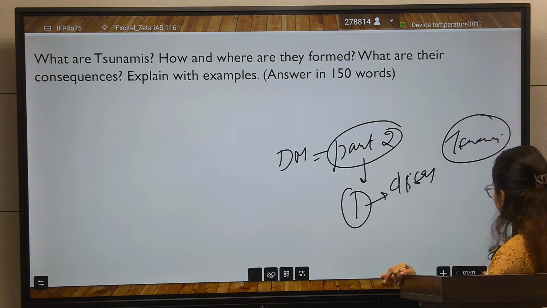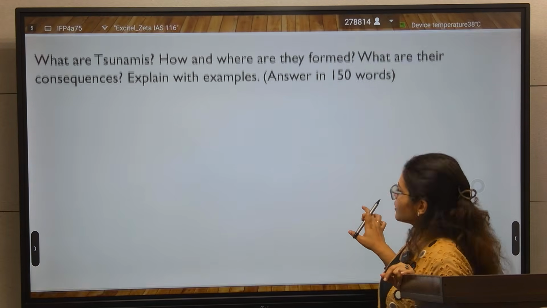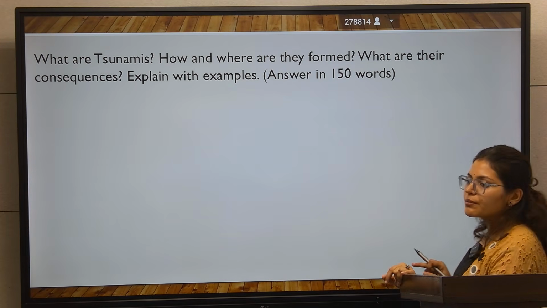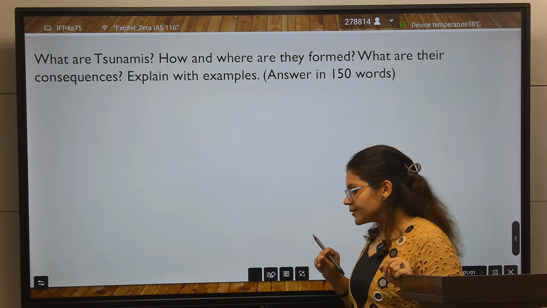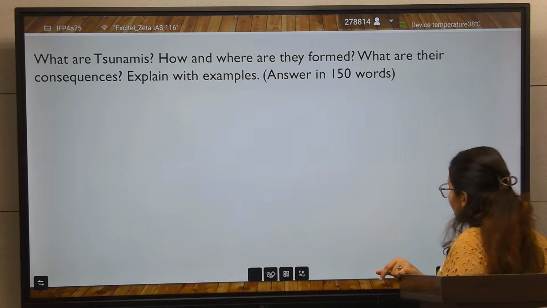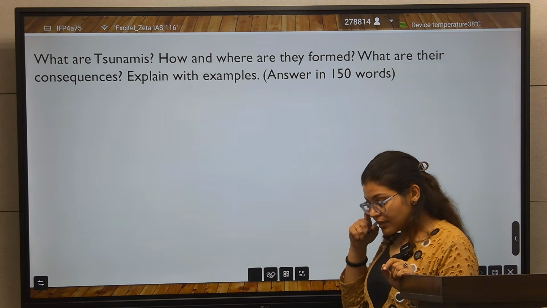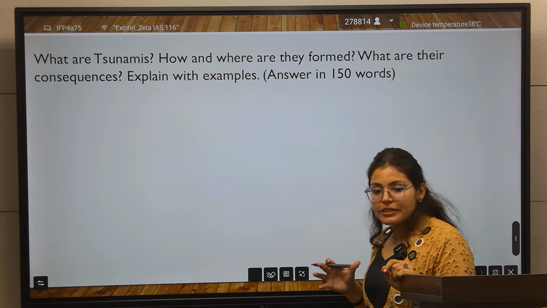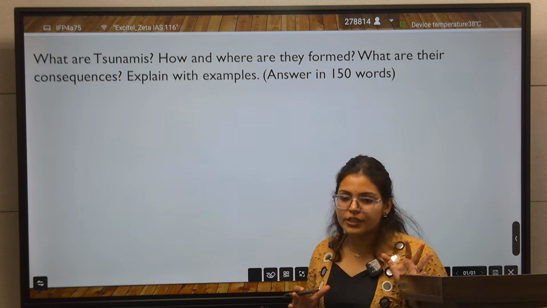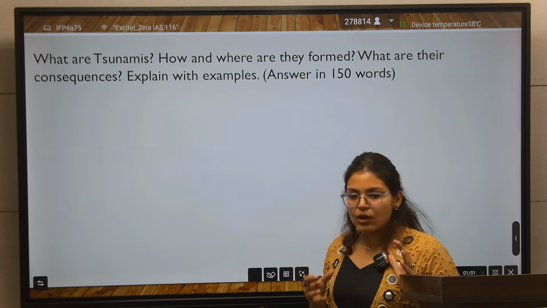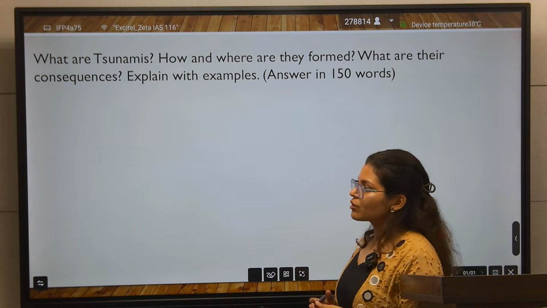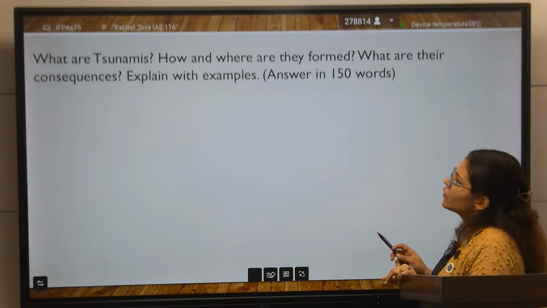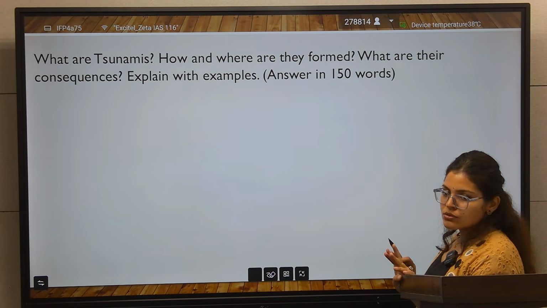So what happened, why is this question asked? Tsunami is very much in the news this year, because the Kamchatka Peninsula earthquake caused a displacement of a large column of water in the Pacific Ocean and the South China Sea. There is a chance, and it induces the chances of tsunami in the Pacific Ocean. So that's why the tsunami is news.